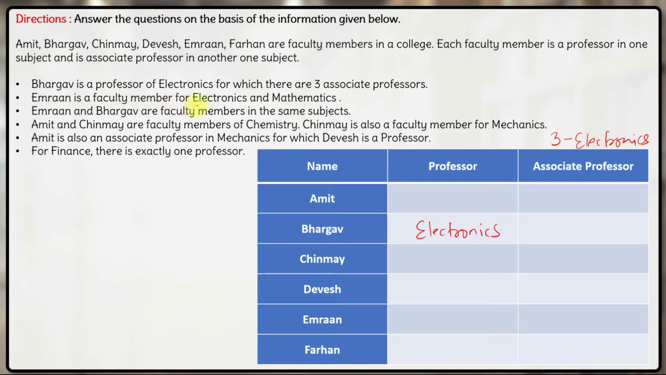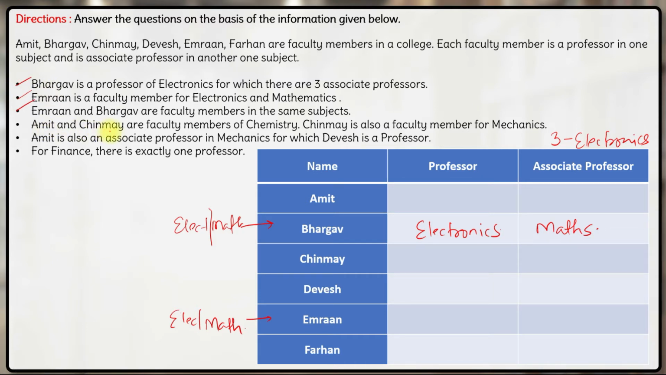Next, Imran is a faculty member for electronics and mathematics. So Imran is a faculty member of electronics and maths. He is professor in which subject and associate professor in which subject? We don't know that yet. We'll figure it out later on. Next is Imran and Bhargav are faculty members in the same subjects, electronics and maths. So Bhargav is also teaching electronics and maths, out of which electronics he is professor in. That means he is associate professor in maths. Fine. So we are done with these 3 points.